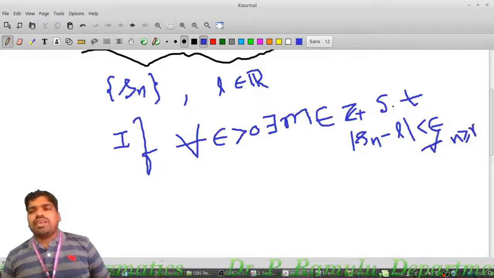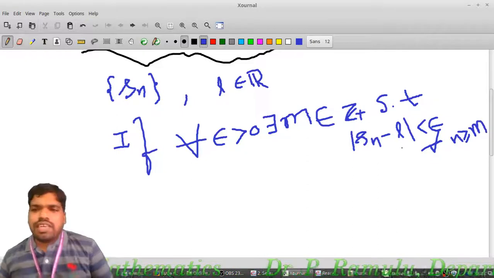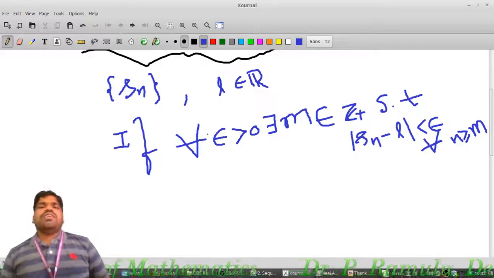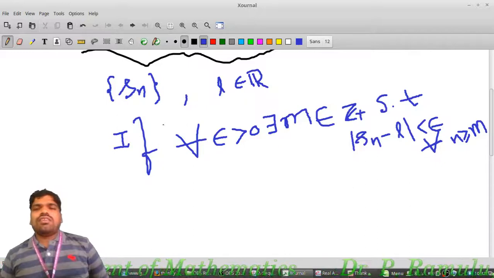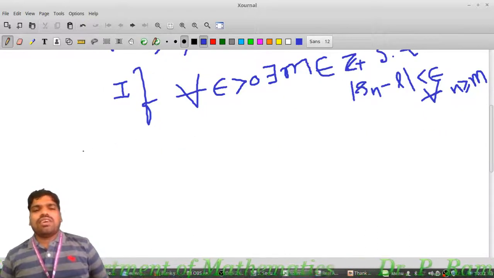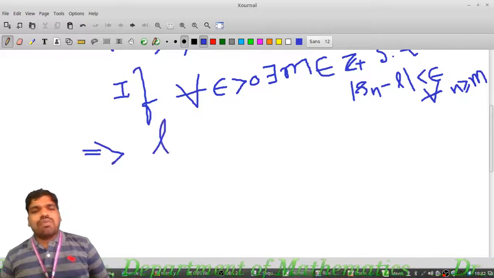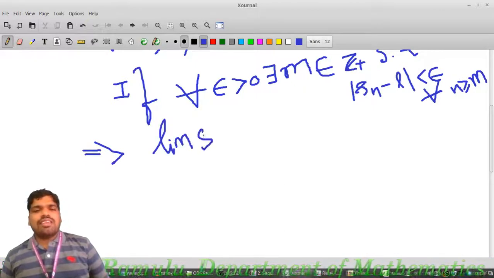This is denoted by lim of Sn equal to L.